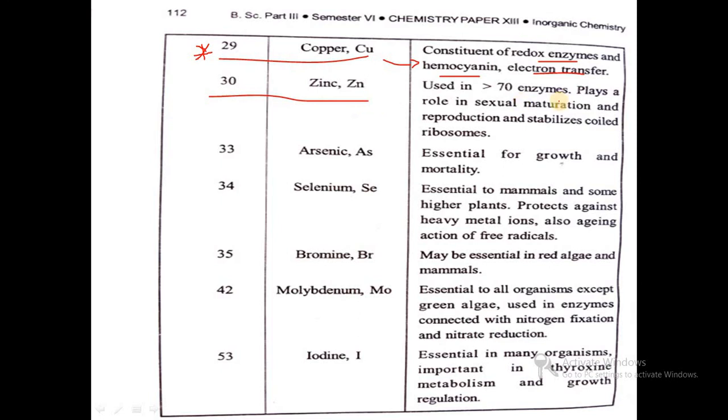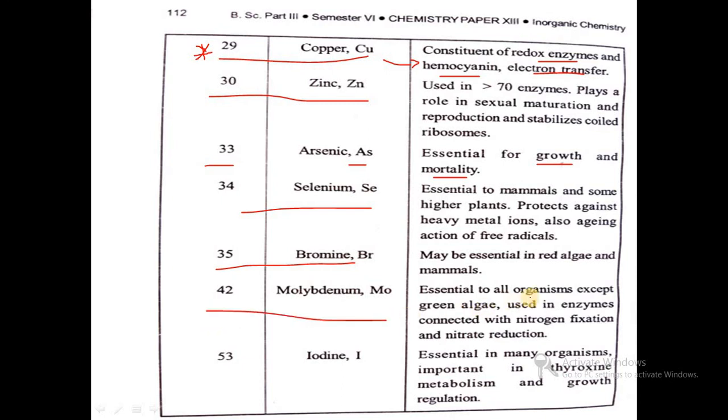Then lastly, zinc is present in more than 70 enzymes and used for reproduction purposes. Then atomic number 33, arsenic, essential for growth and mortality. Then selenium, essential to mammals and some higher plants. Then bromine may be essential for red algae and mammals.